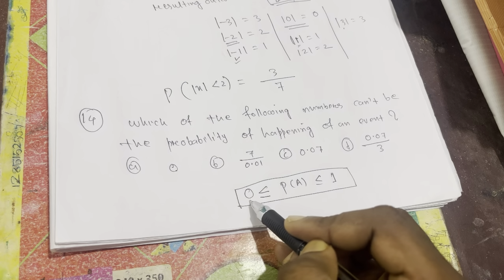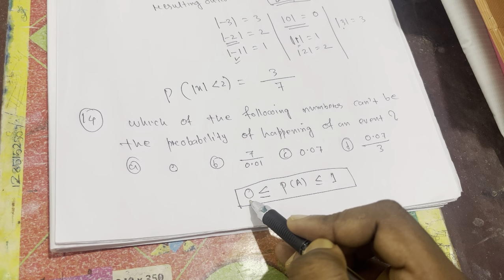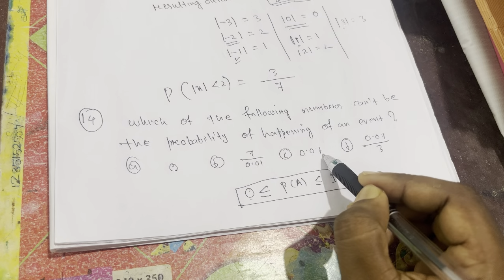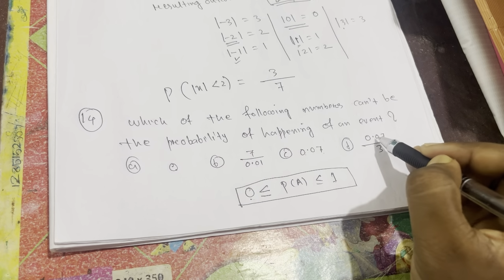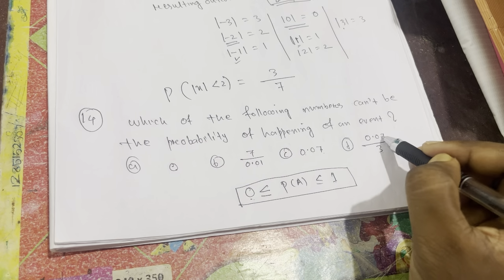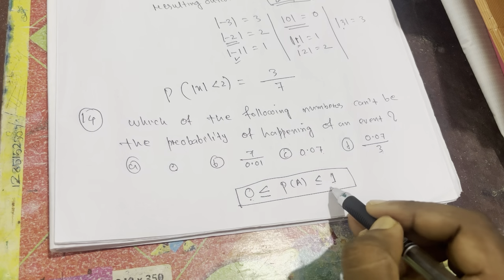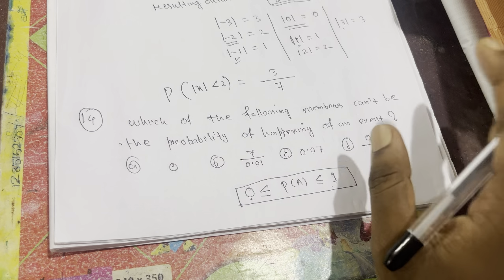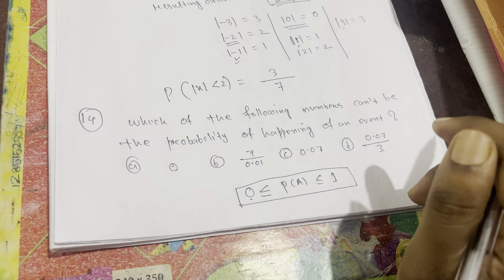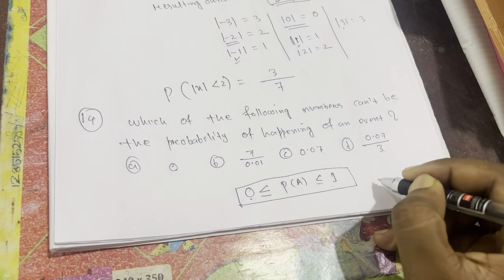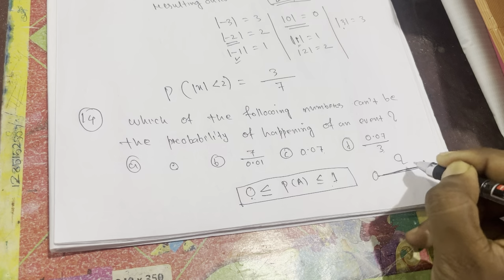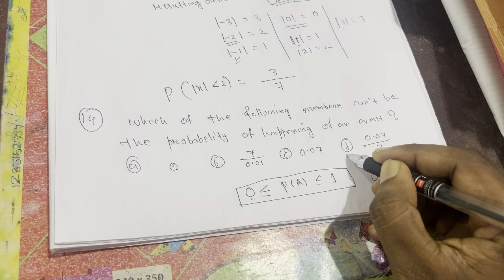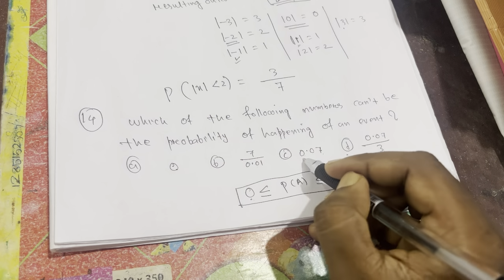0, yes, 0 is the value of probability of an impossible event, so this is correct. This 0.07 is in between 0 and 1, and this is 0.07 by 3, so if you divide this by this, you will get a value in between 0 and 1. Why? Because the numerator is smaller than the denominator. If we divide a small number by a big number, we will always get a value in between 0 and 1. So that's why this is also a possible probability of an event.